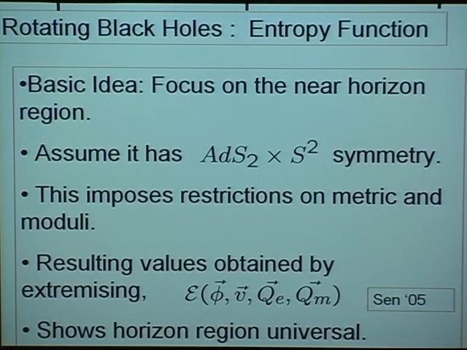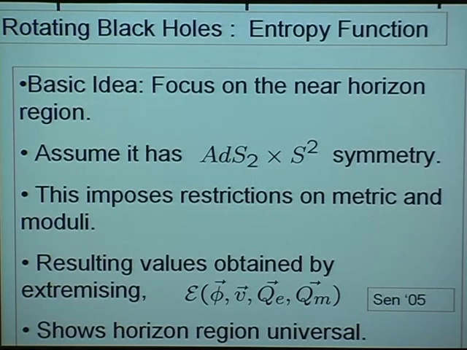Here the entropy function formalism proves quite useful. Of course, one of the main motivations in developing this formalism was to ask about higher derivative corrections, but you'll see that if you're dealing with complicated black holes, as rotating black holes tend to be, even in a two-derivative theory, this formalism proves quite useful. So the basic idea in this formalism is to not worry about the whole flow, but focus just at the end point, the critical point, that is the near horizon region. Now let's assume that an extremal black hole has an AdS2 near horizon region.